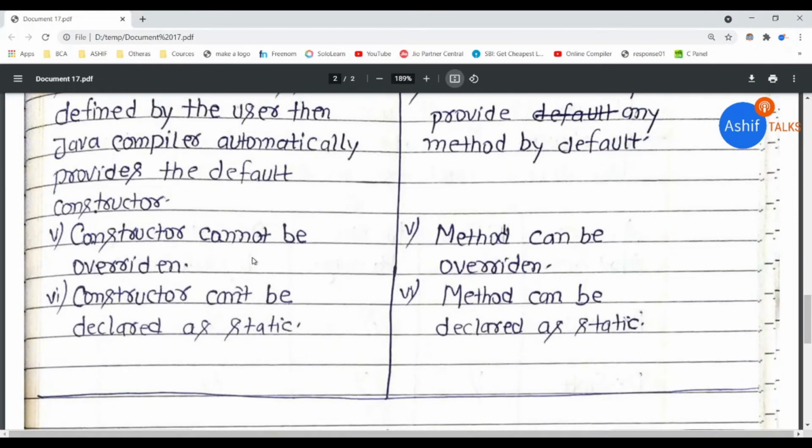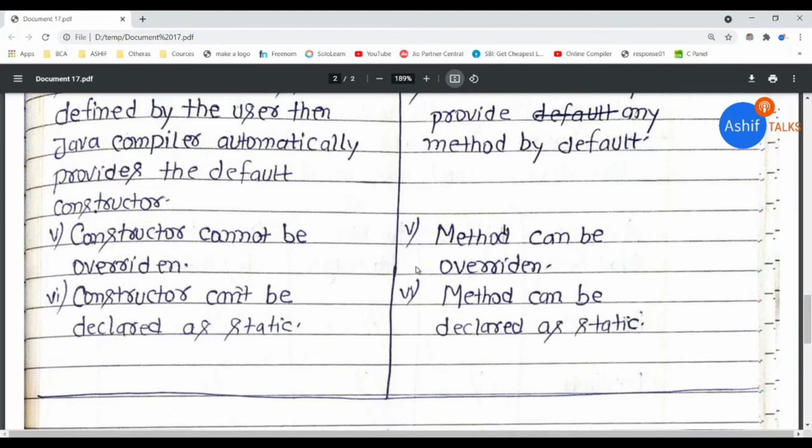Fifth difference is that a constructor cannot be overridden, but a method can be overridden. If there are two classes and there is a relationship between them as parent class and child class, meaning inheritance, then if you create a constructor in the parent class, you cannot override that constructor in the child class or base class.